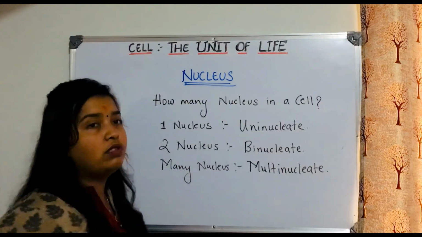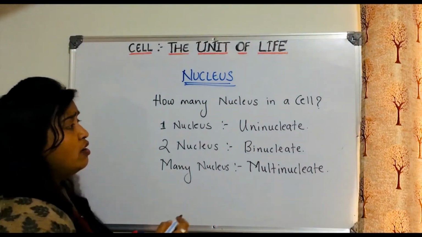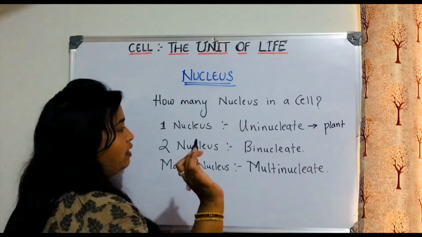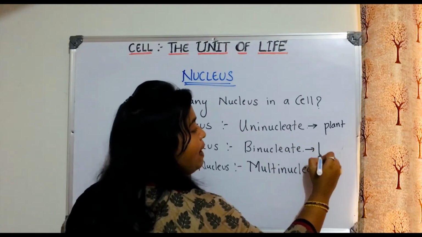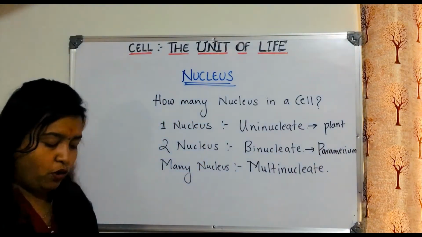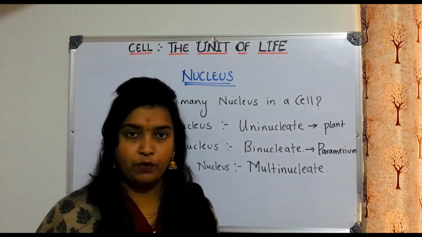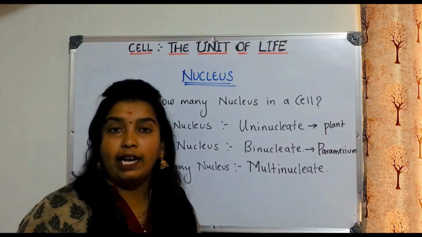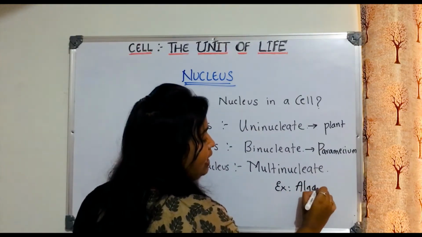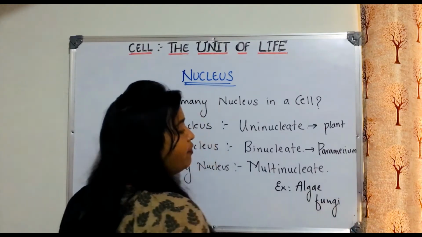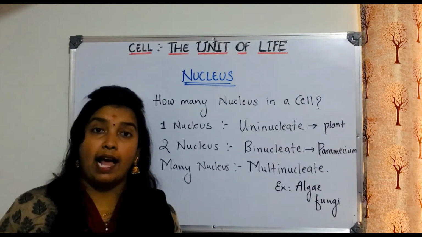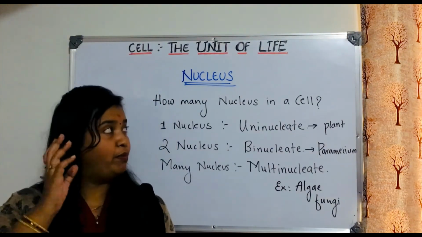Now we will have to study the examples also. For uninucleate, some of the plant cells will be uninucleate, many in fact. In binucleate, an example is paramecium. Paramecium has two nuclei in its body for its function. In case of multinucleate, some examples are some of the algae and fungi. They are actually multinucleate. Their cells will have many nuclei. I hope you understood this.